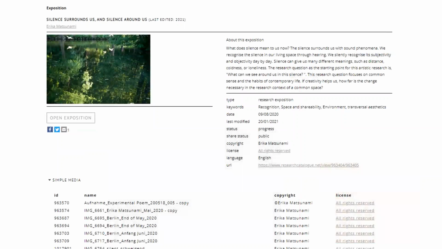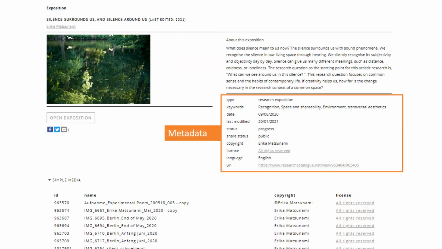But then when I go to this metadata page, it starts to look a little bit more familiar. You can see there is this description provided, so it tells what this exposition is all about. And then there is a little bit more metadata provided, things like type, keywords, date, last modified, the copyright owner, and the license of the dataset.